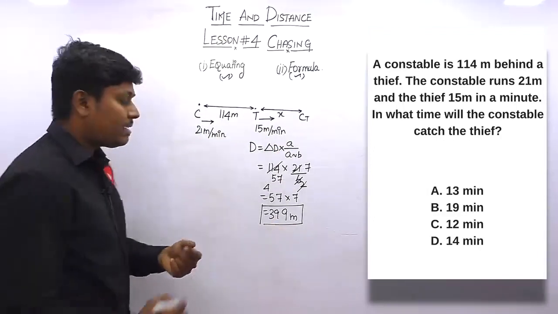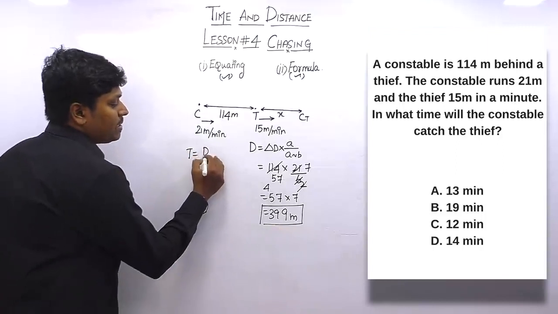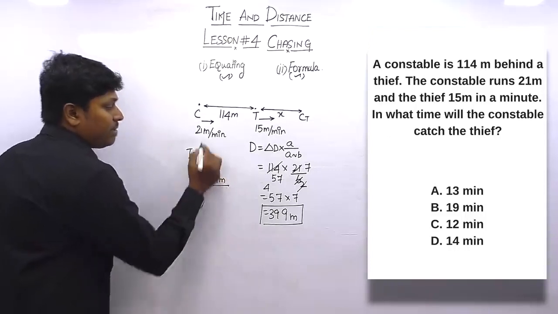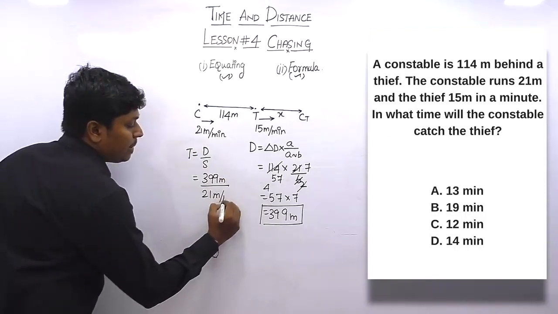But our target is to find the time taken. So time is equal to distance divided by speed. Distance 399 meter. And the speed they have given is 21 meter per minute.